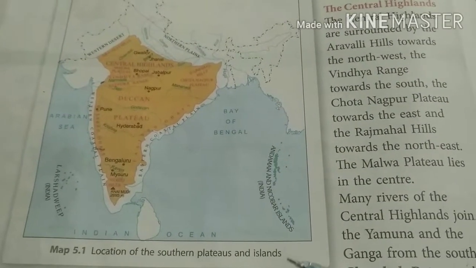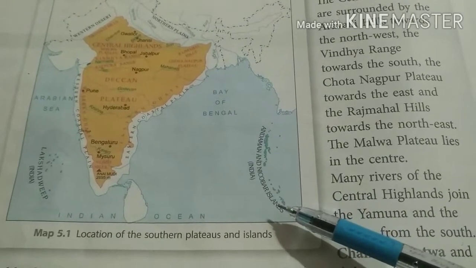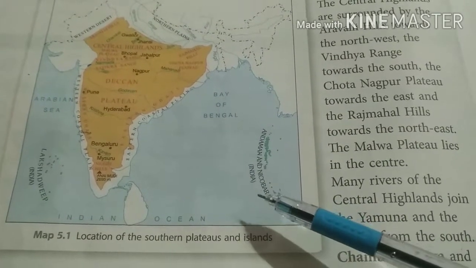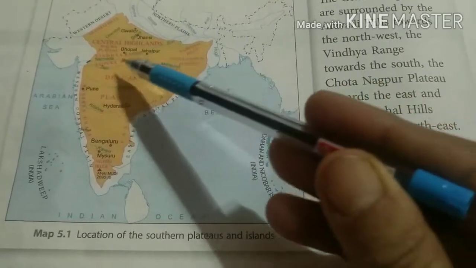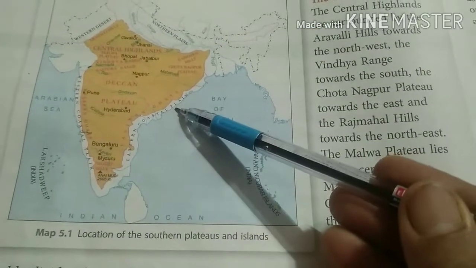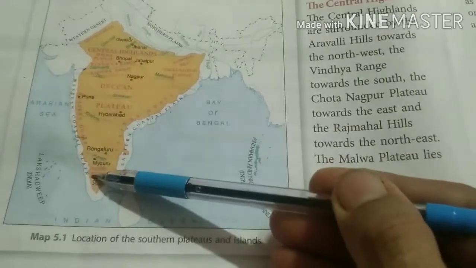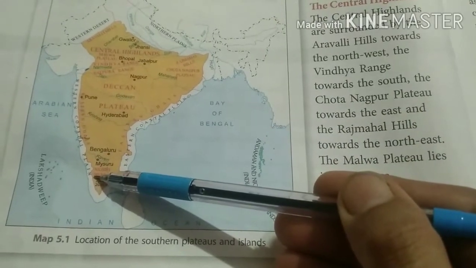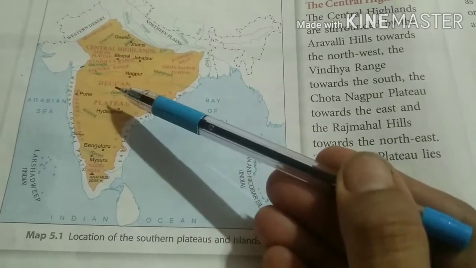In this map, you can see the location of the Southern Plateau and the islands. The Southern Plateaus are located to the south of the Northern Plains. They are triangular in shape. You can see this shape. This is triangular. The distance north to south is 1600 kilometres and east to west is 1400 kilometres.